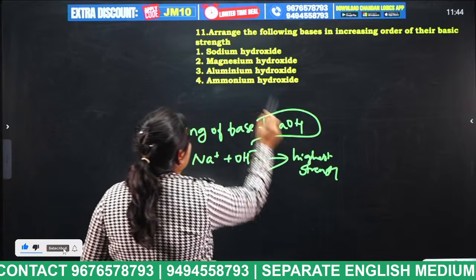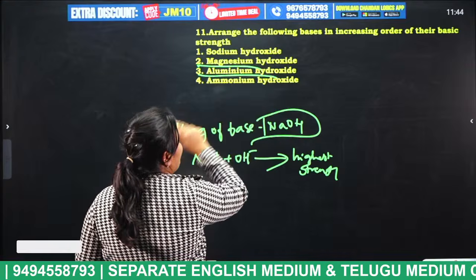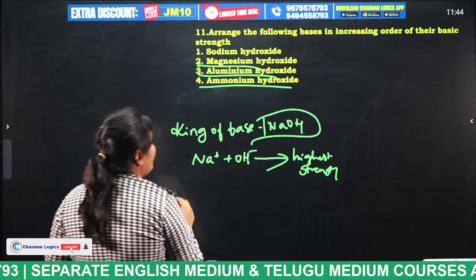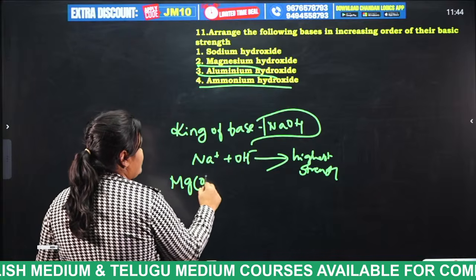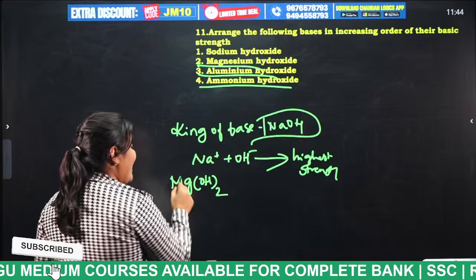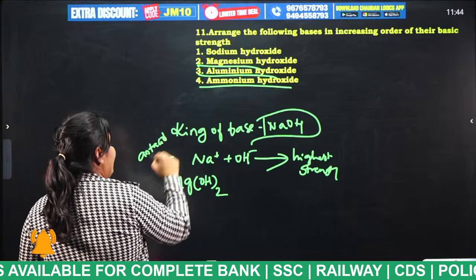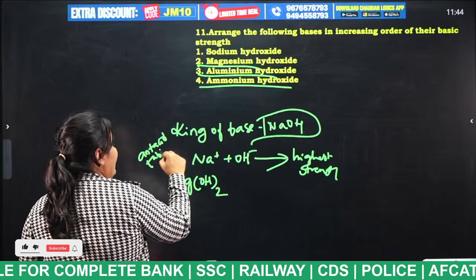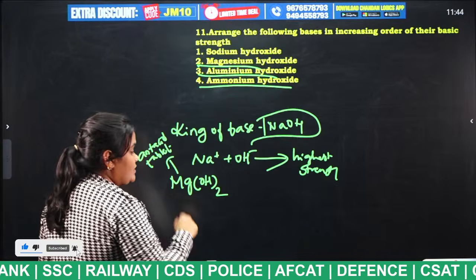The second is magnesium hydroxide, the third is aluminum hydroxide, and the fourth is ammonium hydroxide. Magnesium hydroxide, how can we write it, students? Mg(OH)2. Magnesium hydroxide is also known as an antacid tablet; it is used to reduce our stomach acid, right?